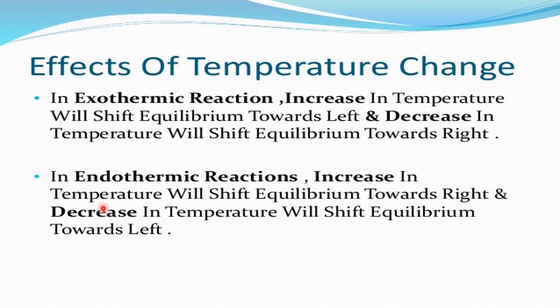So when it is ready to take heat and you increase the temperature, the equilibrium shifts towards the right, from left to right, and products are formed because the nature is endothermic. It wants heat energy. A decrease in temperature will shift the equilibrium towards the left. So this is the impact of temperature on exothermic and endothermic reactions. Examples will make this concept clear.